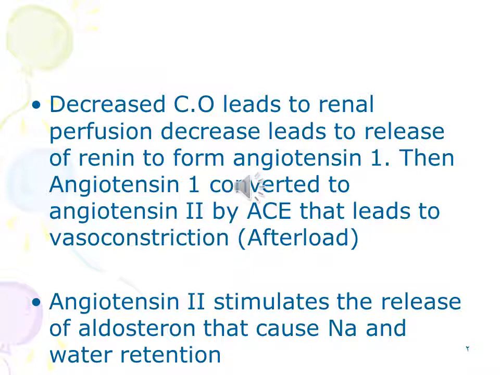Decreased cardiac output also leads to decreased renal perfusion that leads to release of renin from the kidneys, which stimulates the conversion of angiotensinogen from the liver to angiotensin 1, and the angiotensin 1 is converted to angiotensin 2 in the lung by angiotensin converting enzyme. Producing angiotensin 2 leads to vasoconstriction and increasing the afterload. Releasing angiotensin 2 stimulates the release of aldosterone that causes sodium and water retention.